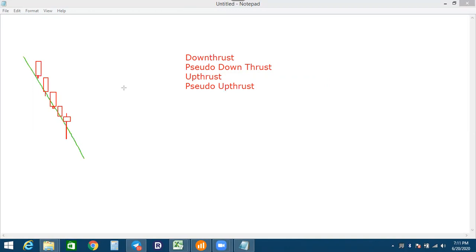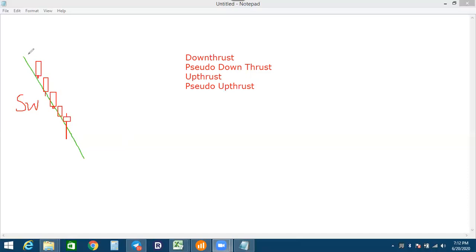When sellers are weak, then buyers have a chance to start from here in the up direction. So in the downtrend, three candles maybe, four candles maybe, five candles maybe, you will see the red candles, but not from the first candle.